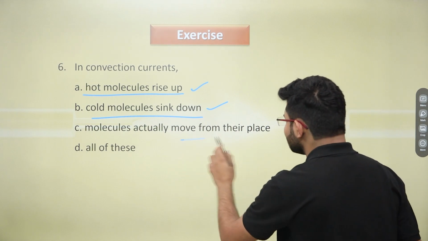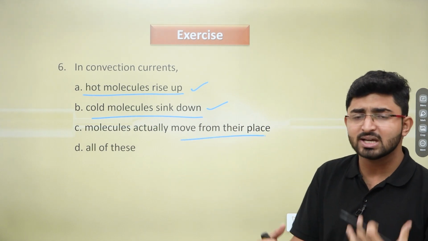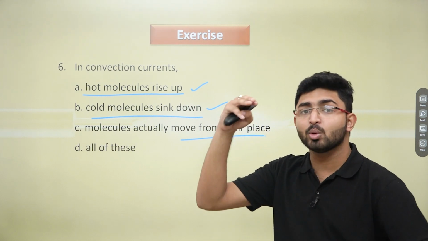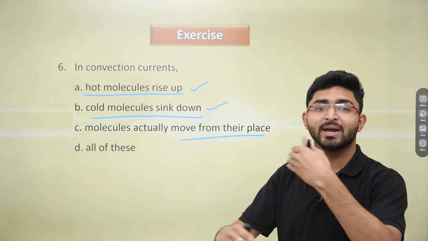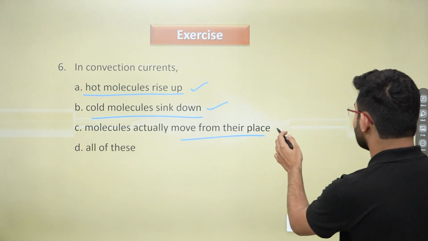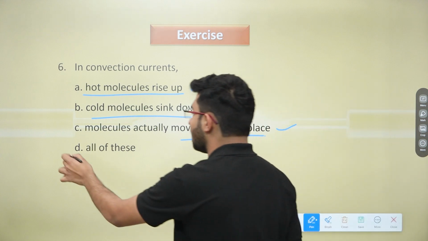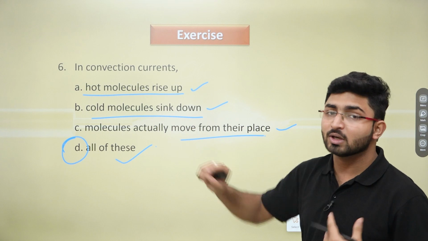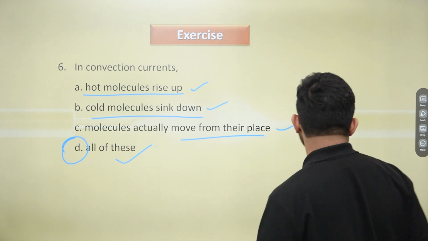Molecules actually move from their place. Yeah, they are moving from their place. That's why they are just gaining the temperature, right? The cool molecules are going down, the hot molecules are going up and up, right? That is the cycle of the convection current. So that's why this is also correct. So option number D, that says all of these, will be the correct answer because these all three statements are of convection currents. Okay, I hope this is clear.